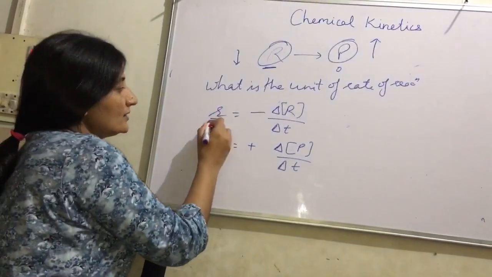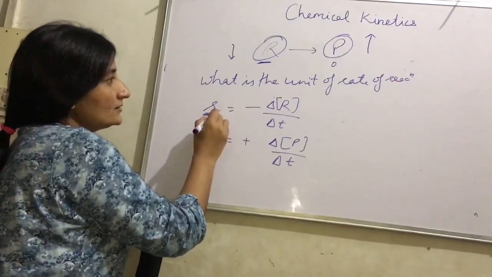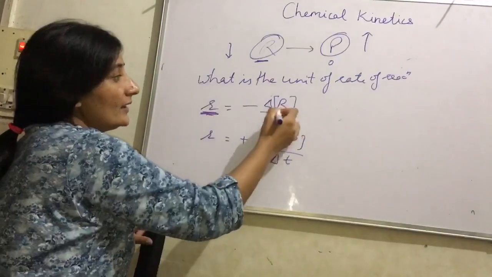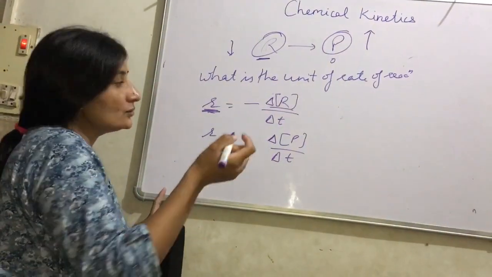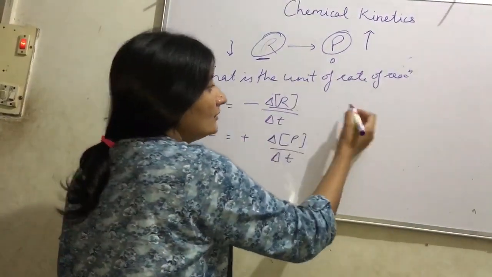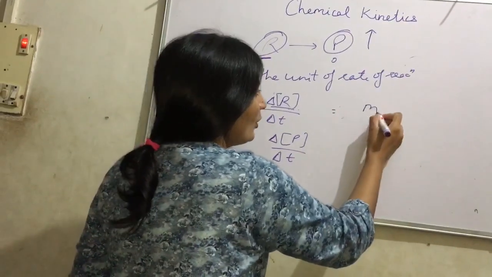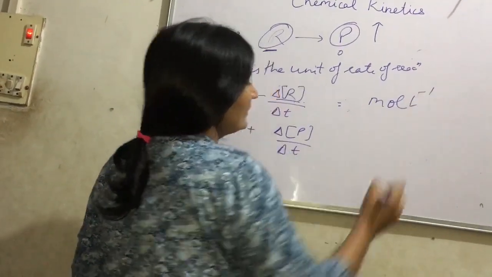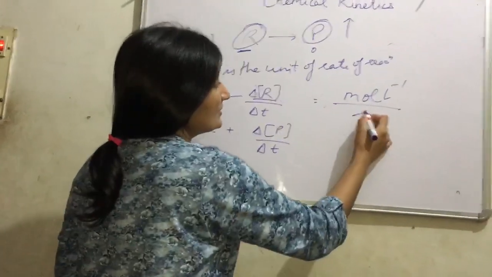So what is the unit of rate of reaction? What is the unit of R? Here R is change in concentration, so we have to write the unit of concentration, and the unit of concentration is mole per liter. And the unit of time is second.